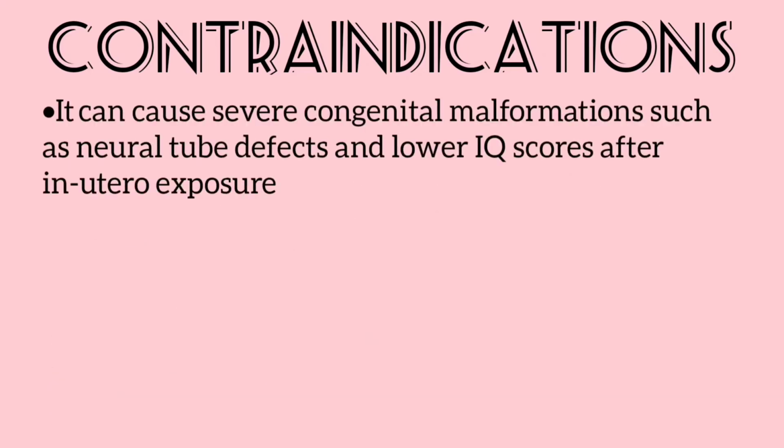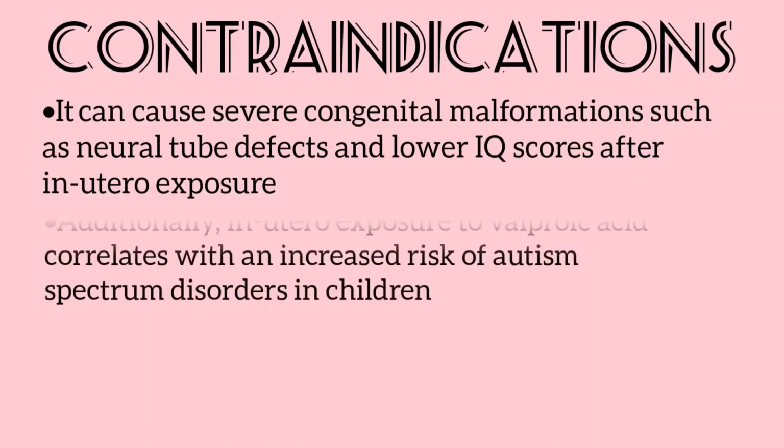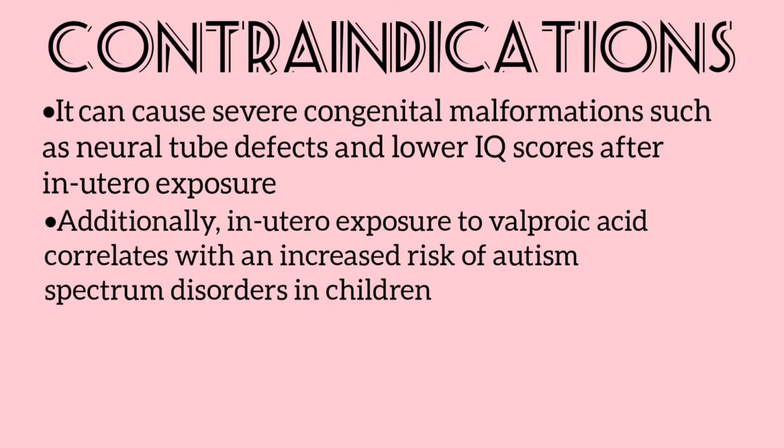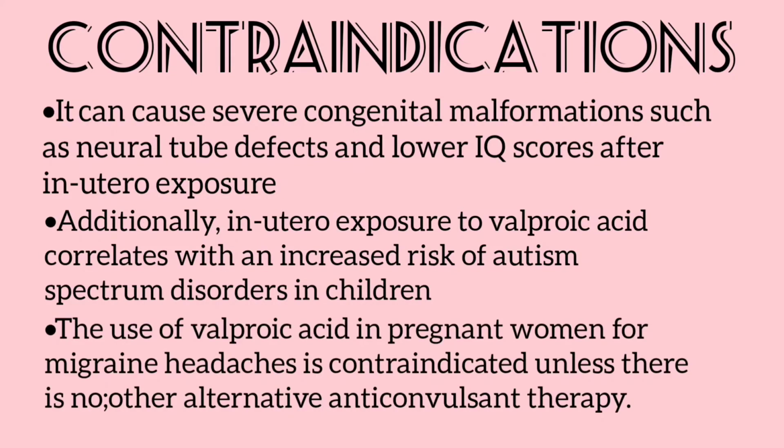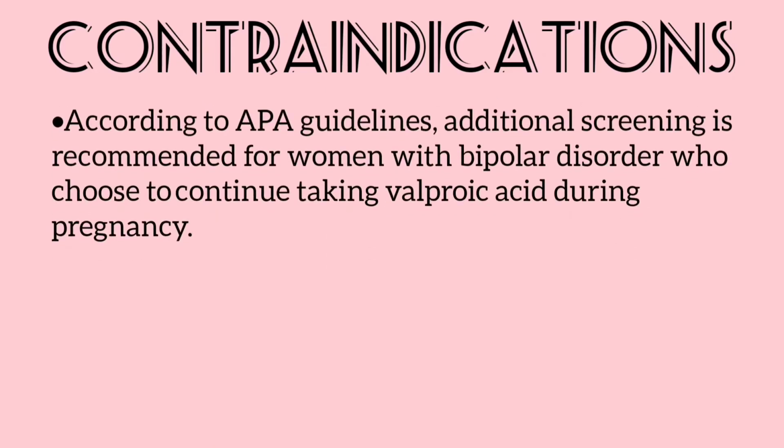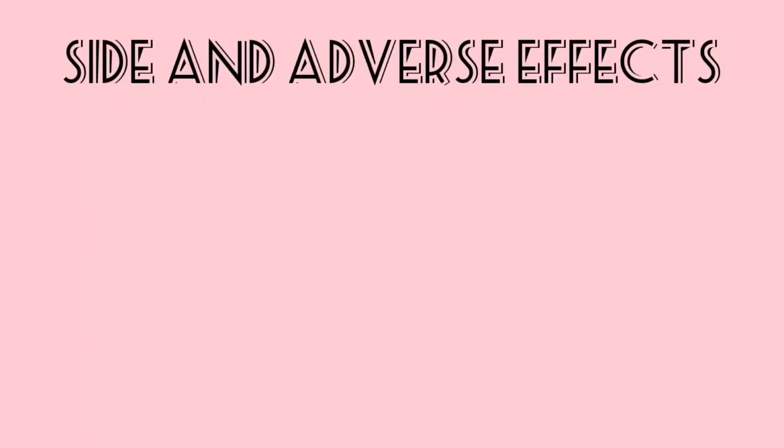It can cause severe congenital malformations such as neural tube defects and lower IQ scores after in utero exposure. Additionally, in utero exposure to valproic acid correlates with an increased risk of autism spectrum disorders in children. The use of valproic acid in pregnant women for migraine headaches is contraindicated unless there is no other alternative anticonvulsant therapy. According to APA guidelines, additional screening is recommended for women with bipolar disorder who choose to continue taking valproic acid during pregnancy. Now for my side and adverse effects.